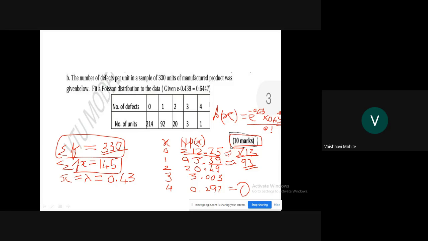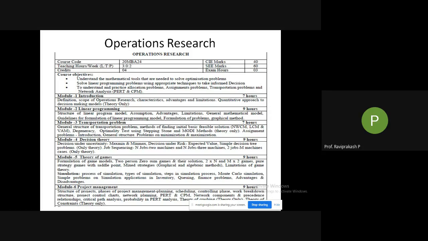Yes, sir. Okay. So we are done with the portion of business statistics. So coming back to the second semester again now, we are dealing with operations research. I'm teaching you operations research. The course code you can see here is 20 MBA 24.